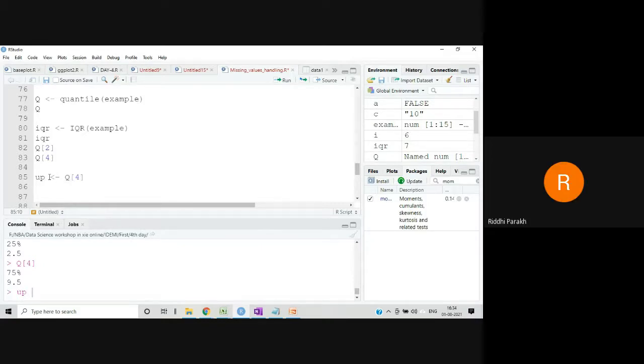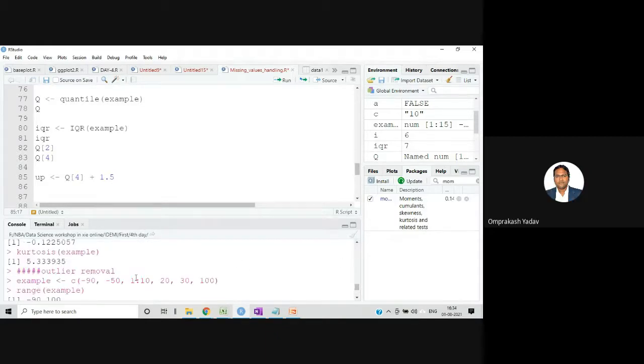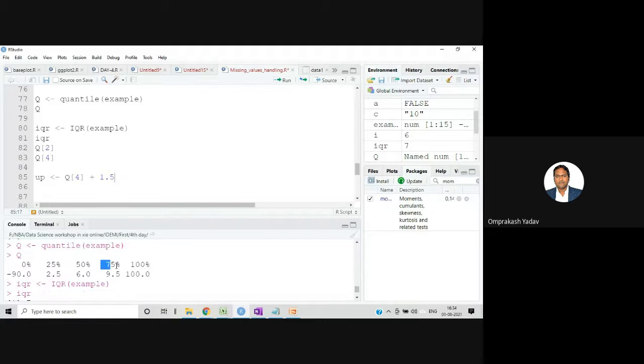While we were calculating IQR, you said it will be third minus first. And while we are indexing, it's second and fourth, which is giving 25 and 75. So see, I told you that this 75% value, 9.5, minus the 2.5 value will give you the IQR, right?